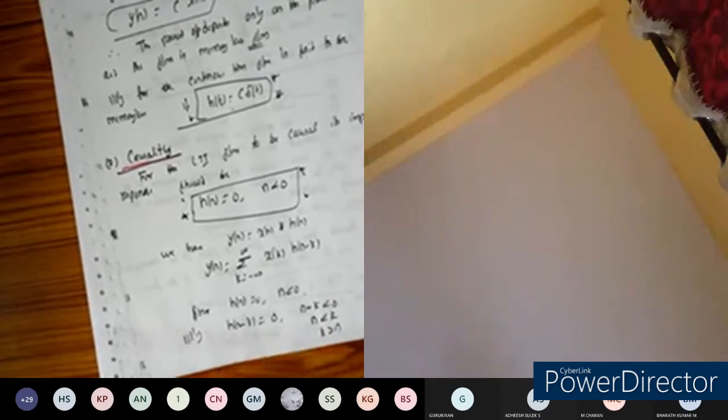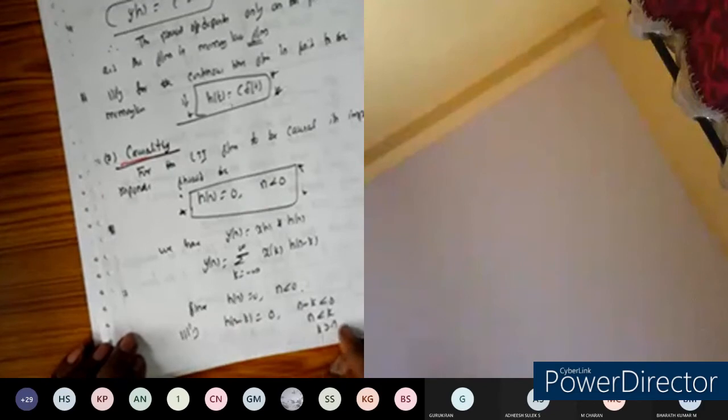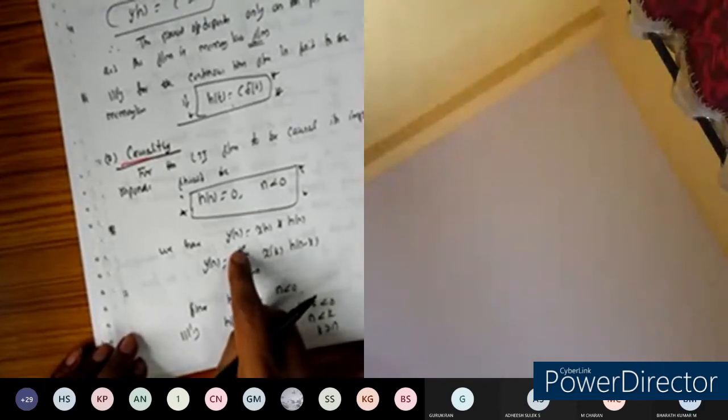If we incorporate this, we can rewrite the expression. Since h of n minus k is equal to 0 for k greater than n, the summation can go from -infinity up to n.